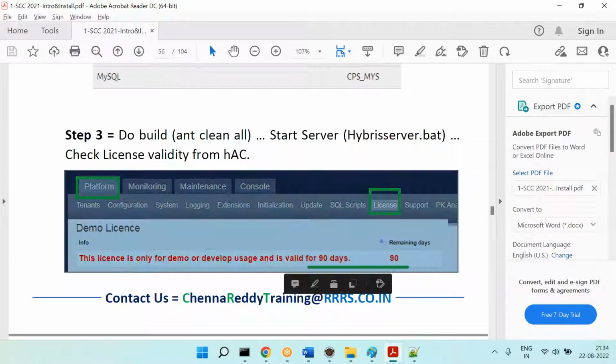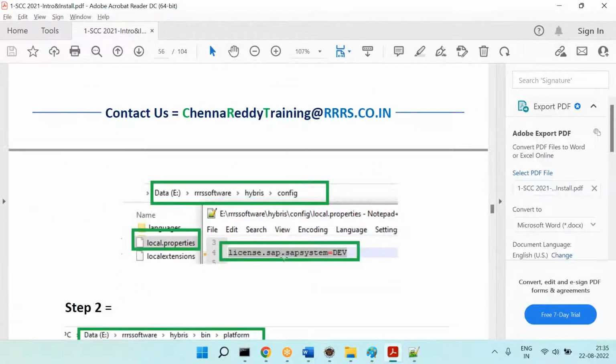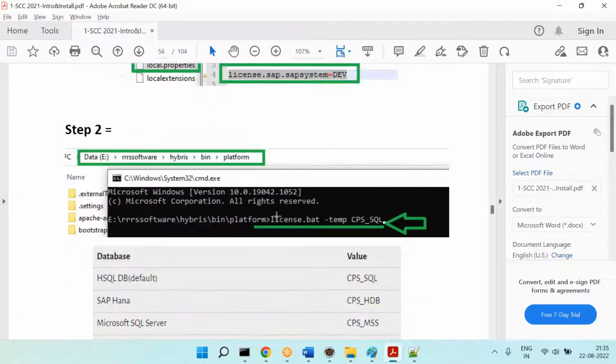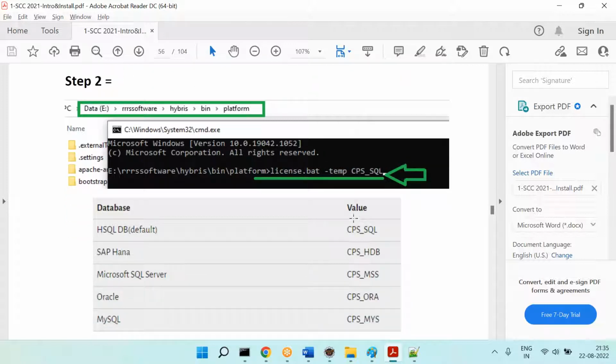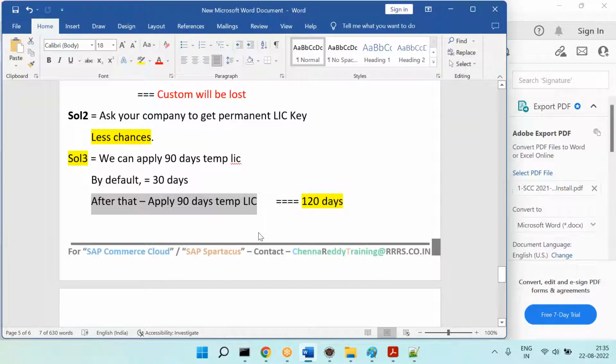Yes. Okay. So step number 1 is what? You can go to the local.properties and add this particular entry. I highlighted it with the green color here. After that, execute this command. This command value you need to change based on the database. If you have Oracle, then use this CPS Ora. If you have HSQL, use this CPS SQL, and so on. So now go to hAC and check. You are getting 90 days. Now you can ask a question. What is the question?